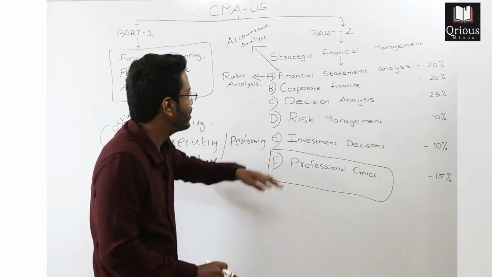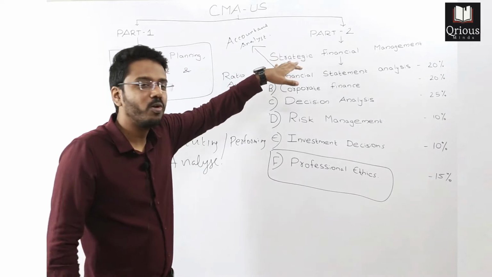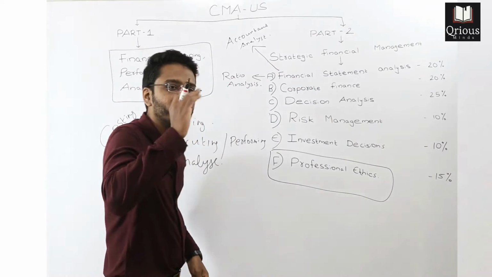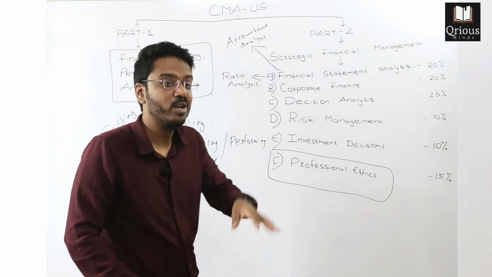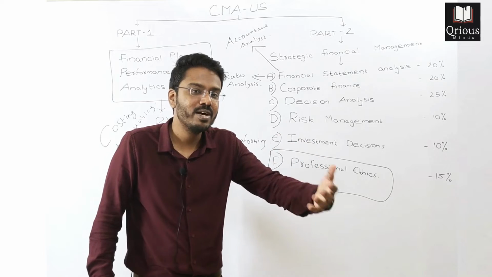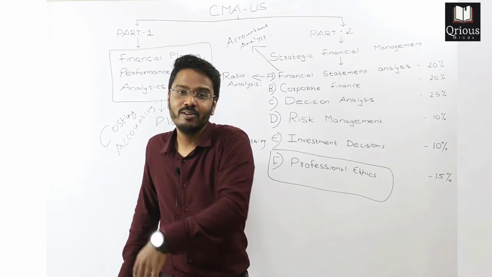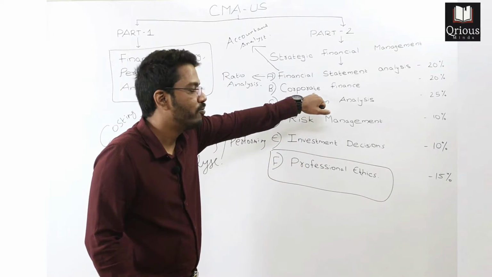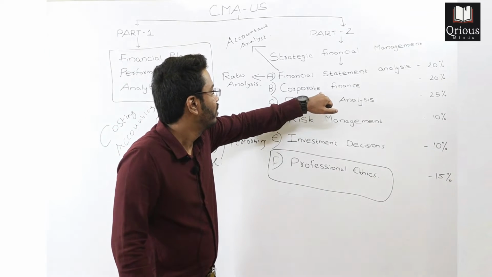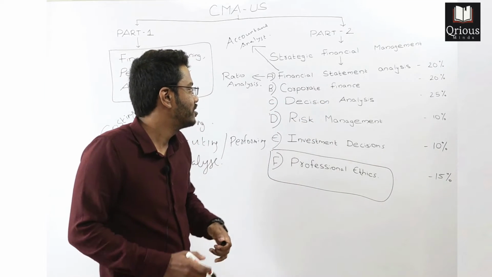Now when you move to section B, you move from the accountant or analyst position to a finance job role. You are the finance manager of that company, and you need to take decisions as to whether the company should invest or not. All those financial decisions will be taken in the corporate finance section.